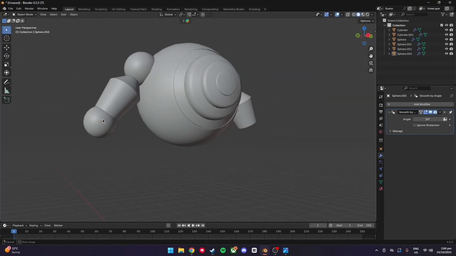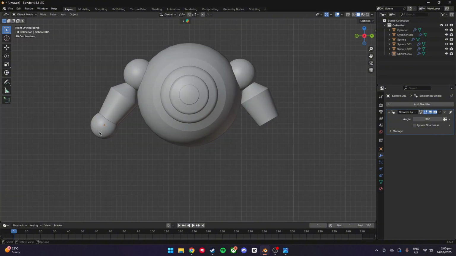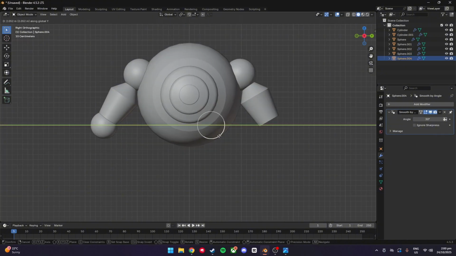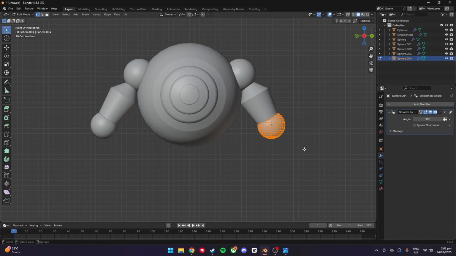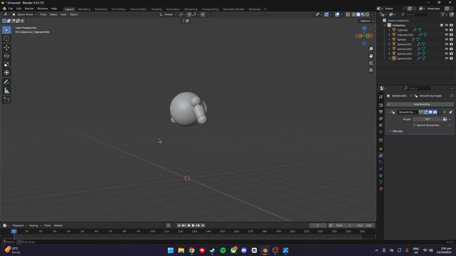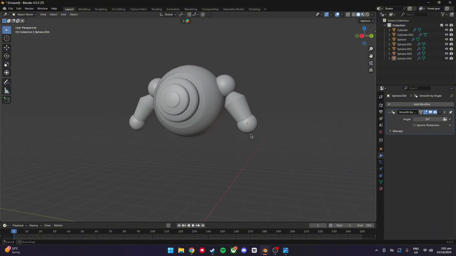That's actually perfect like that. And just go ahead and Shift D, move it onto the other side. Perfect. So as you can see, this is taking shape a lot now, starting to take its form.